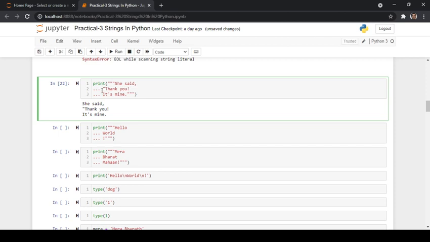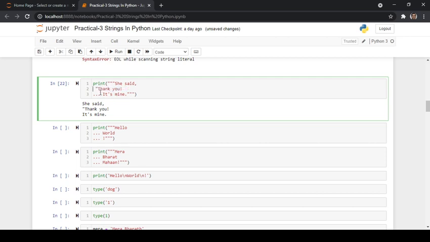But in order to avoid these 3 quotes, there is an escape character. What is an escape character? An escape character is basically a short form for that particular thing. For example, if we want to print "she said" in one line and "thank you" in the second line, instead of using this we can use a backslash n.